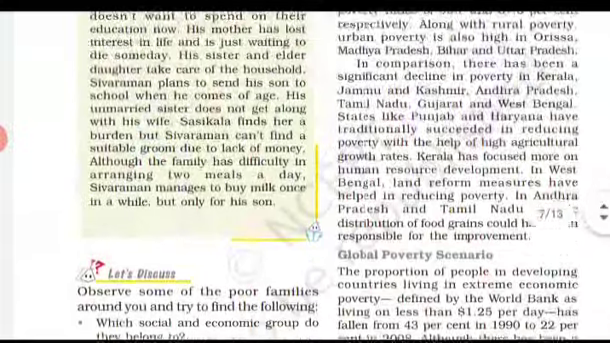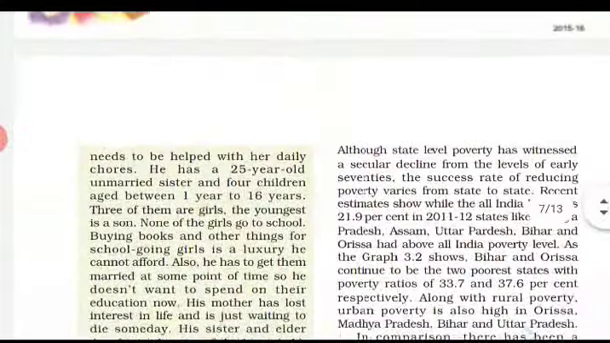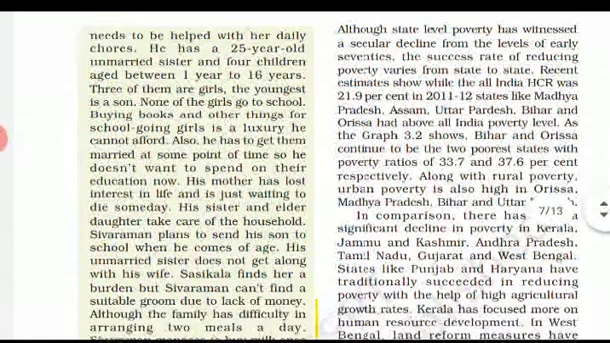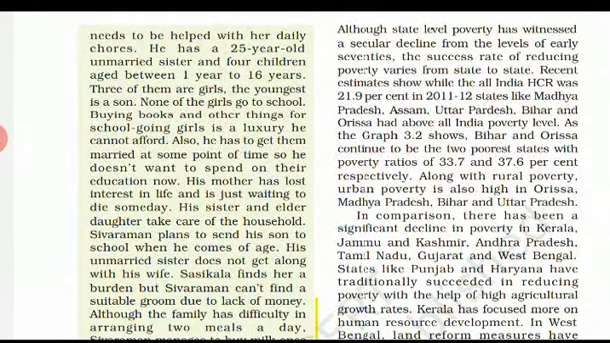Although state level poverty has witnessed a secular decline from the levels of the early 70s, the success rate of reducing poverty varies from state to state. Some states like Bihar and Odisha continue to be the poorest states, with poverty ratios of 33.7 and 37.6% respectively.